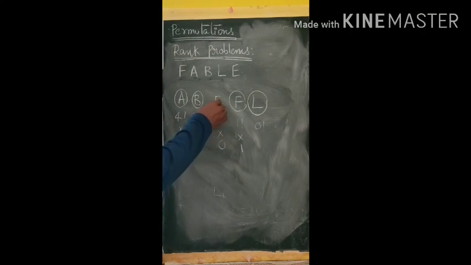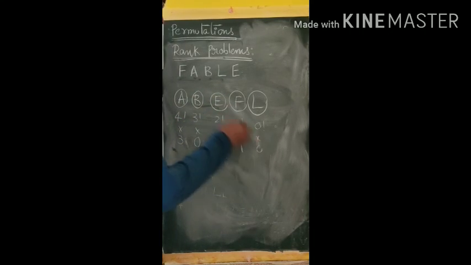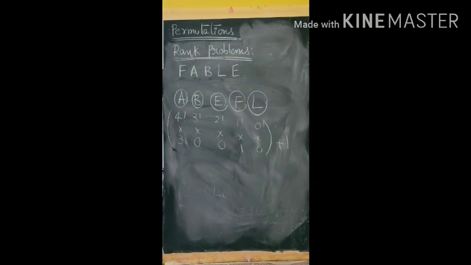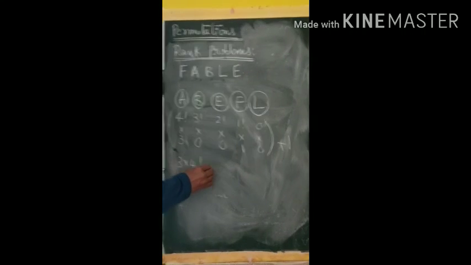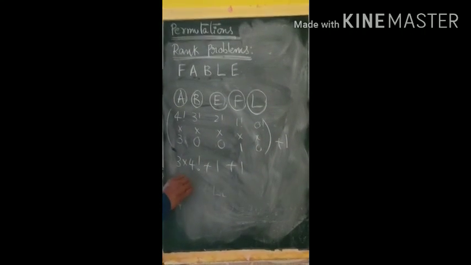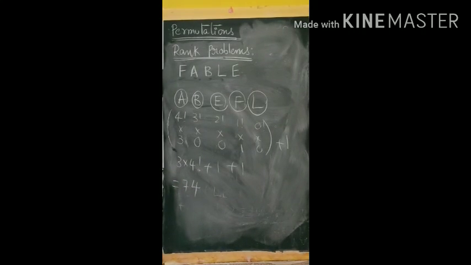Next is E, before it nothing is there. So this whole result plus 1 always. So 3 into 4 factorial plus 1 into 1 factorial plus 1, that is 74, like the previous one. Already we did it in the process.